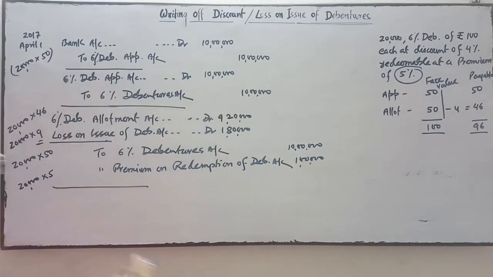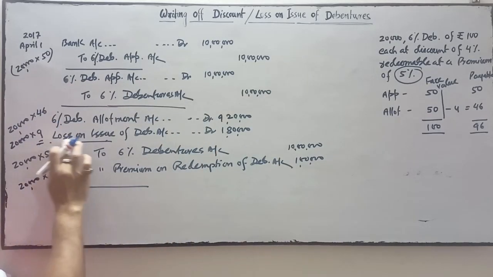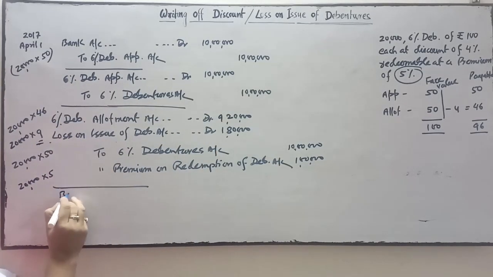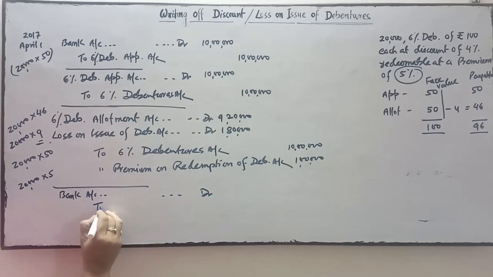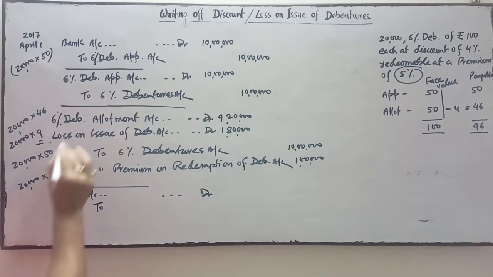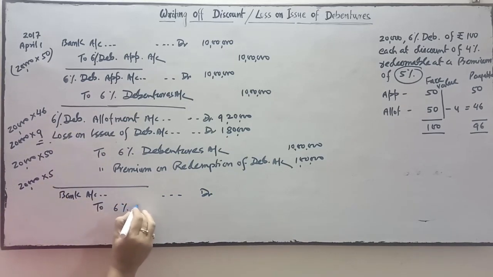Next entry is related to the bank account. The third entry is when we receive the amount of allotment: bank account debit, to 6% debenture allotment.